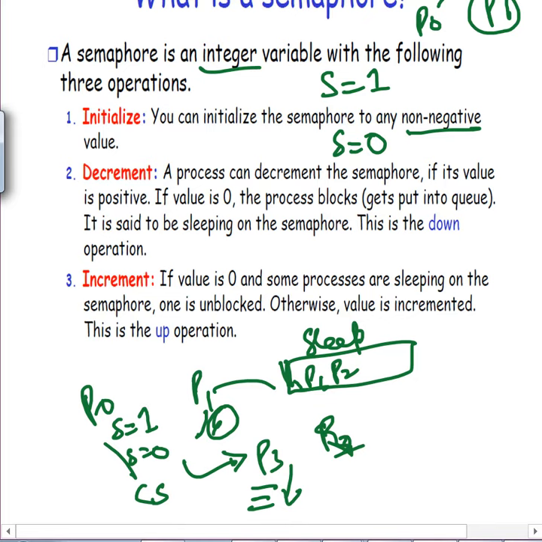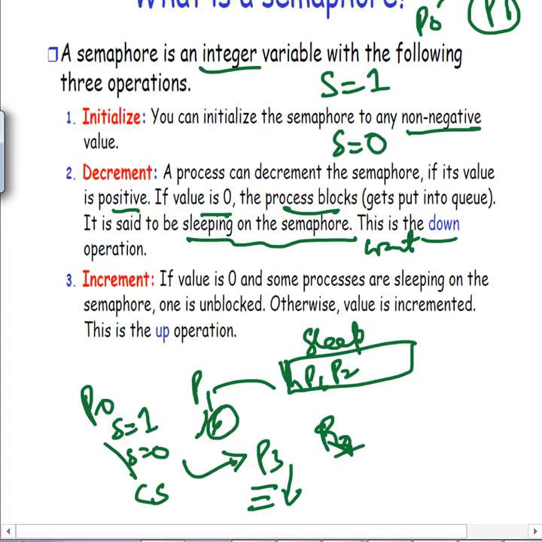So that's why we say that if the value is positive, we decrement it. But if it is 0, that means we can't access that critical section or resource, so the process is blocked. We put it in the queue and say it's sleeping on the semaphore. This is your down operation, or wait operation, or P operation.